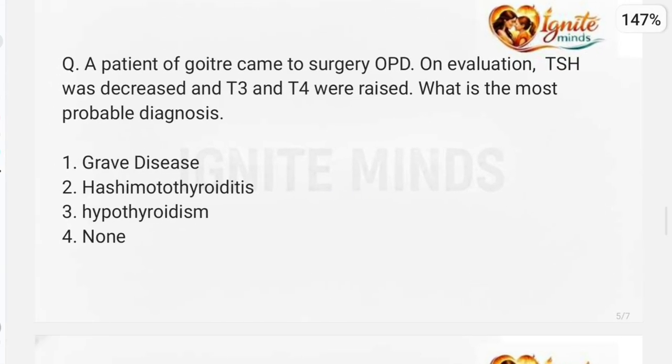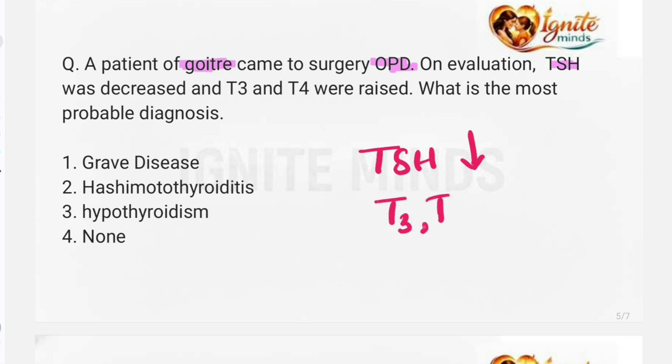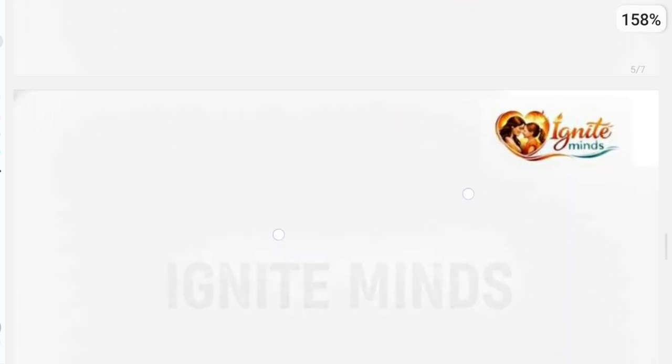Hi guys, read this question. A patient of goiter came to surgery OPD. On evaluation, TSH, thyroid stimulating hormone, was decreased and T3, T4 were raised. What is the probable diagnosis? Graves' disease, Hashimoto thyroiditis, hypothyroidism? None. Okay, so first let us see what happens in Graves' disease.